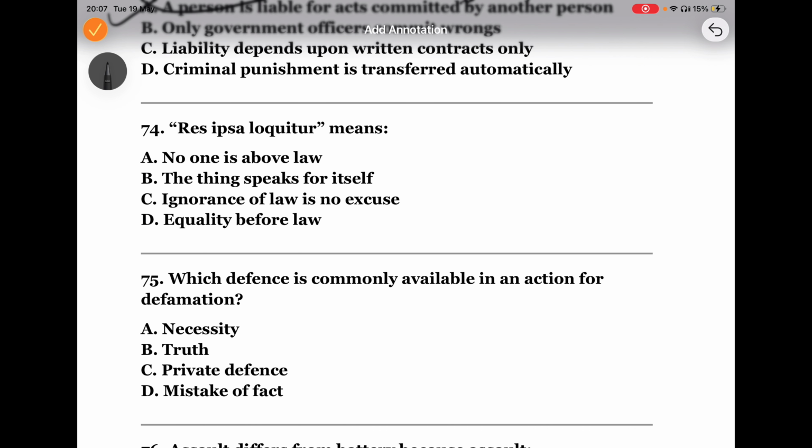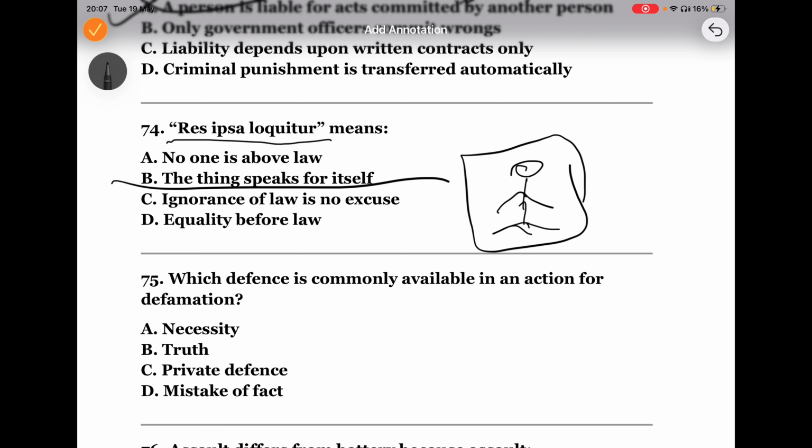Next one, res ipsa loquitur. The thing speaks for itself. Sometimes accidents clearly show negligence even without direct proof. Okay. Now, a surgical instrument left inside the patient's body after an operation. So this accident itself shows negligence. Actually, this is a true story. This has happened. I think many of you know about it.